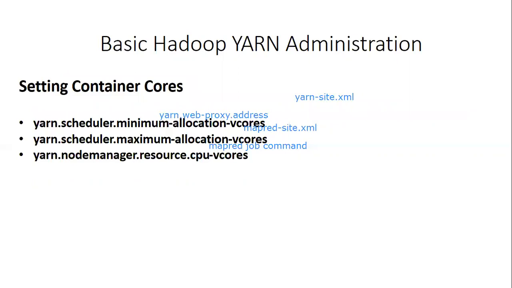Next we move on to setting container cores. The previous one was setting container memory; this is setting container cores. It has the following properties in the file yarn-site.xml. First, yarn.scheduler.minimum-allocation-vcores. These are the properties where the values will be set. This basically talks about the cores.